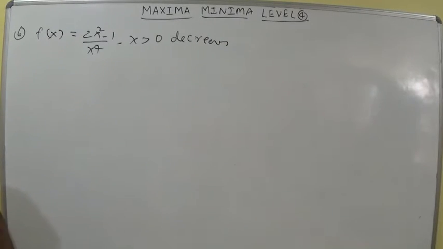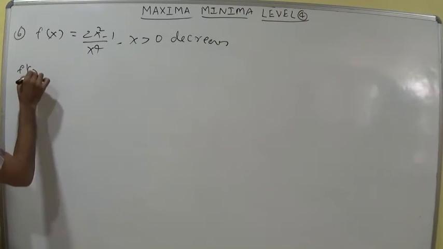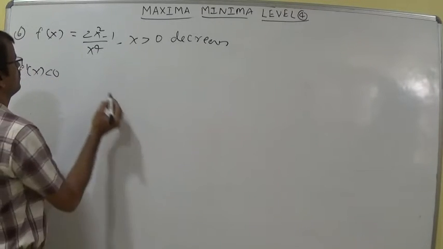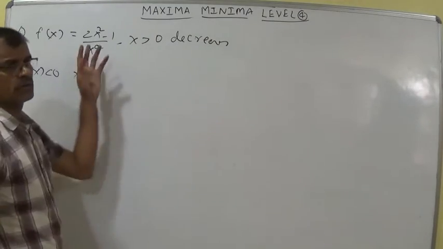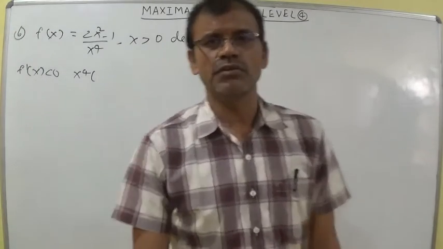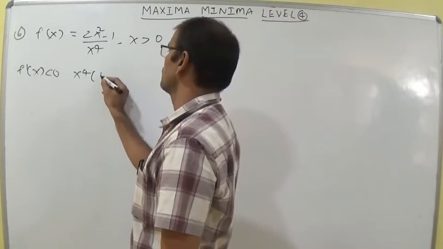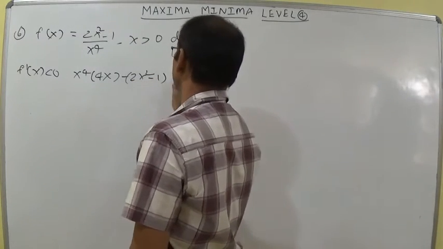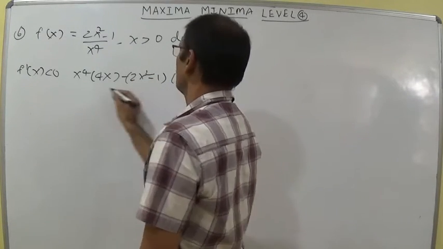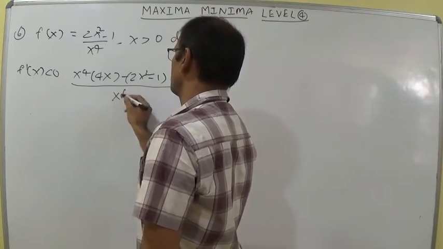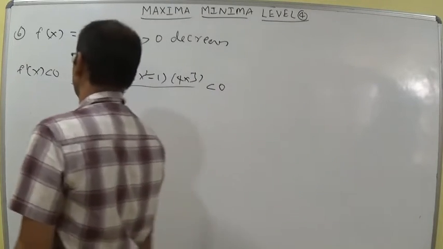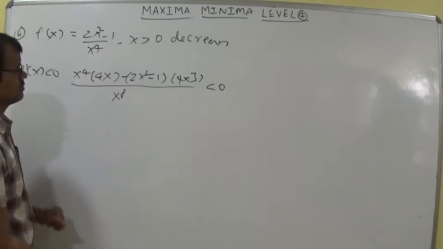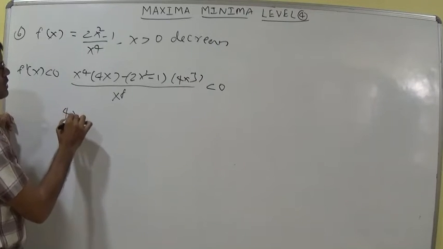Decreases. To find where the function decreases, you should write f dash x less than 0. Using the derivative of f of x in the form of u by v, which is v u dash minus u v dash by v square: x power 4 into 4x minus 2x square minus 1 into 4x cube, whole by x power 8. This one you put less than 0. The denominator is anyhow positive because x power 8 is there. Whenever x is greater than 0, this is positive.